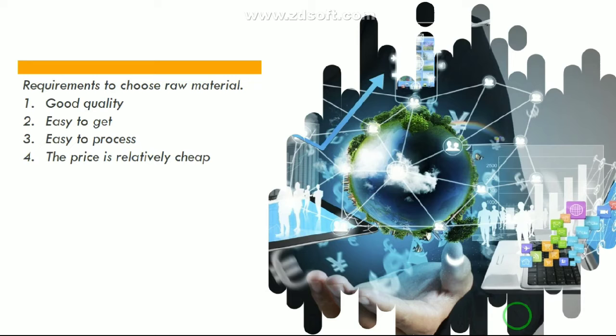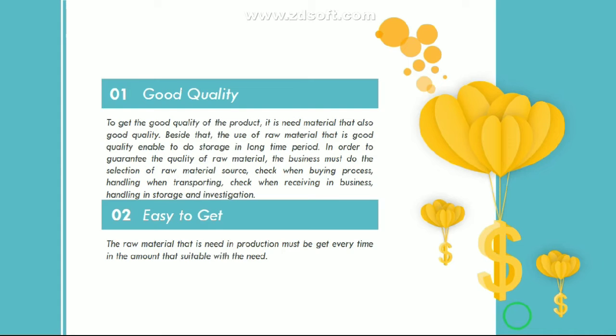Then we discuss one by one. The first is good quality. To get a good quality product, it needs material that is also good quality. Besides that, the use of good quality raw material enables storage for a long time period. In order to guarantee the quality of raw material, the business must do selection of raw material sources, check when buying, handling when transporting, check when receiving in the business, and handling in storage and investigation.